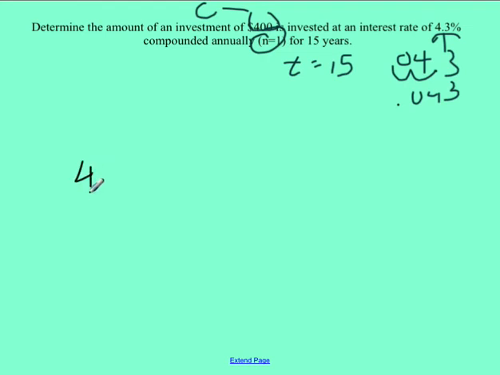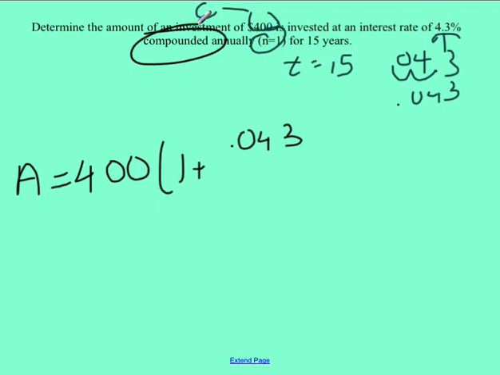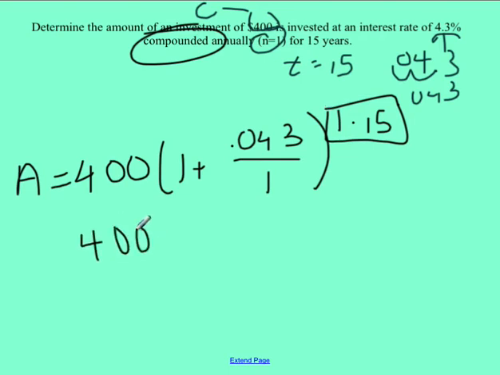So we're starting off with $400. To get our total amount, we need to take 400 times 1 plus 0.043. Again, it says compounded. That's how I know to use the compound interest formula. Divided by 1 time a year, raised to 1 time a year times the number of years. Again, you always want to simplify out your exponent before you punch the whole thing in. You can leave this part as is. And then 1 times 15 is just 15.